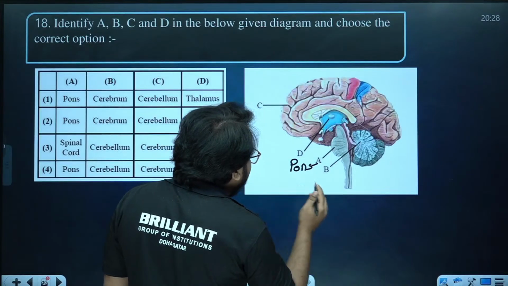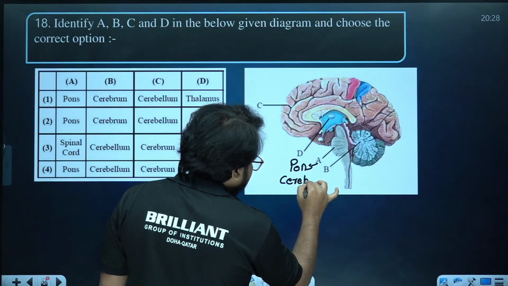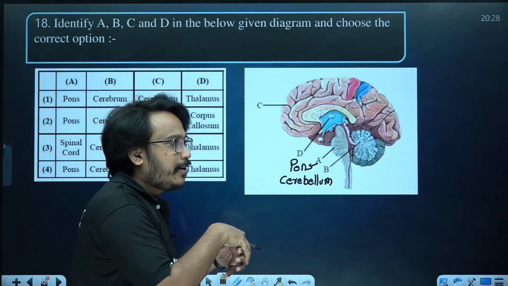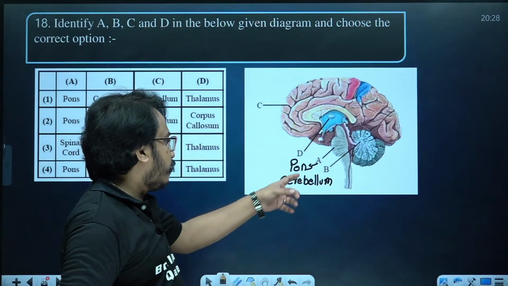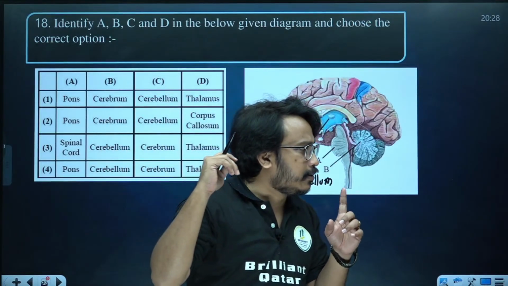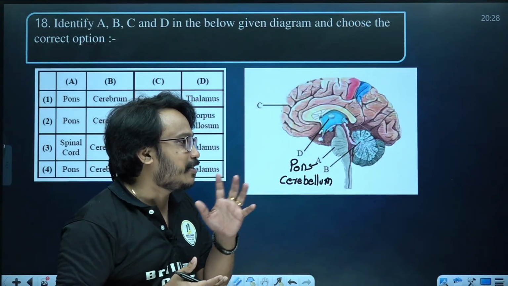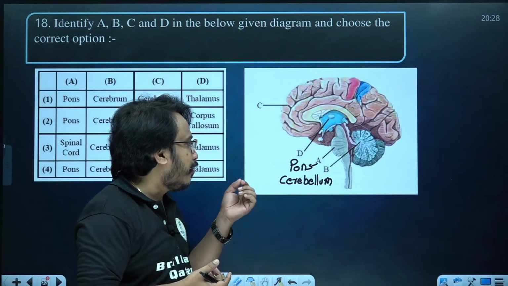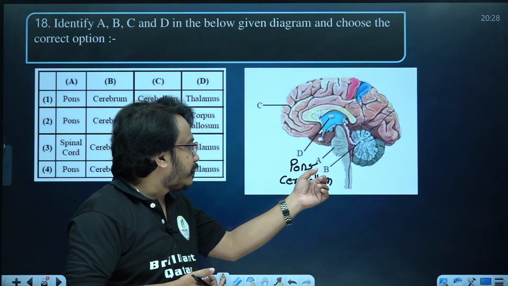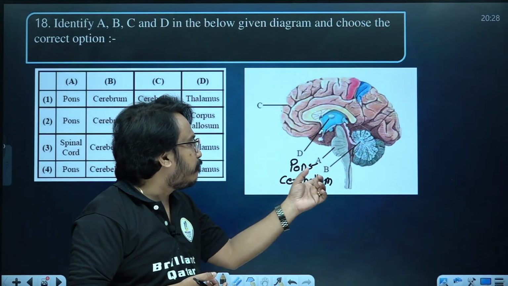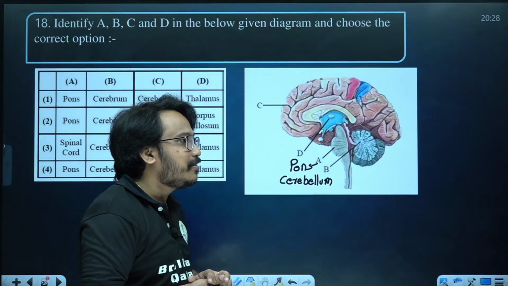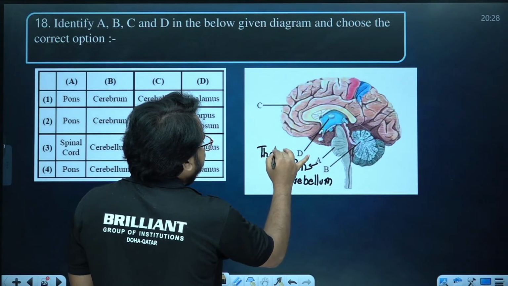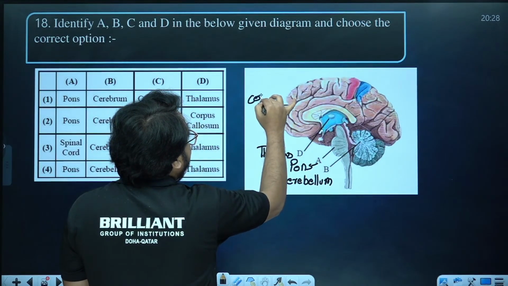Then B is the second largest part of the brain, that is the cerebellum. Yes, very good, you are answering. The first answer was given by Abhinav. A represents pons, which regulates breathing. Then the cerebellum, the second largest part of the brain, is B. Okay, good. Then D represents thalamus and C represents cerebrum.